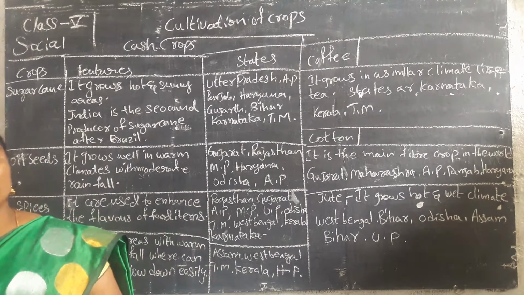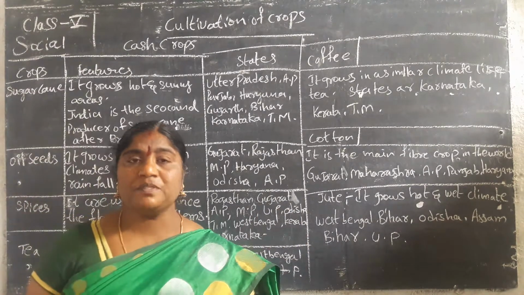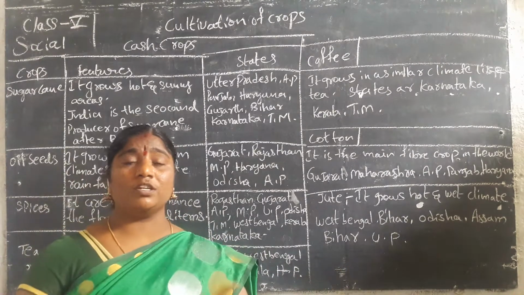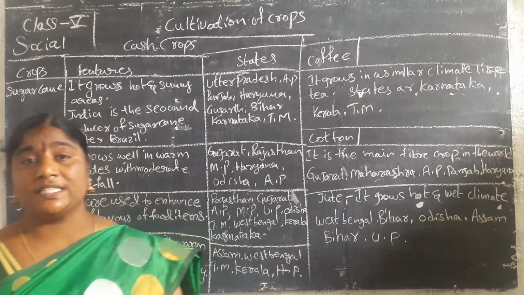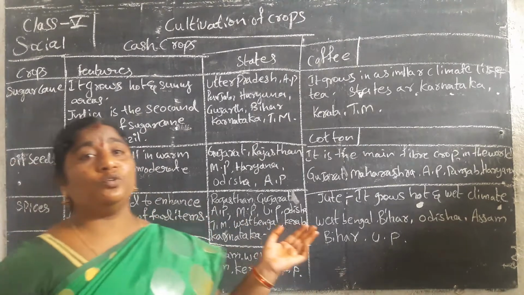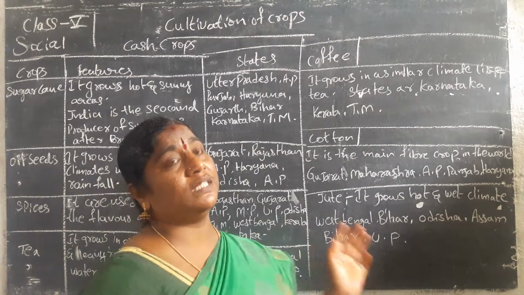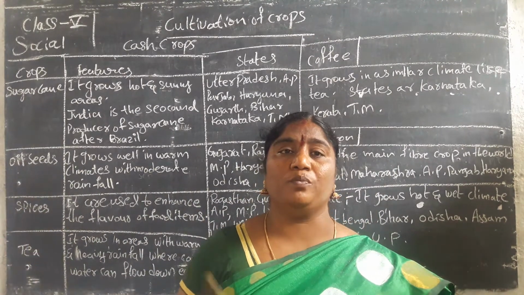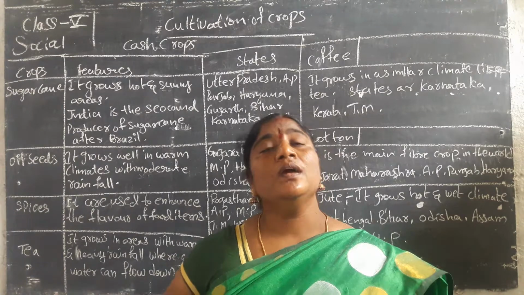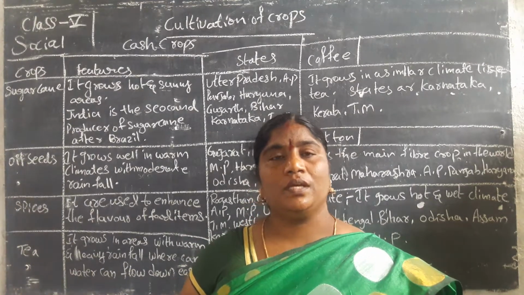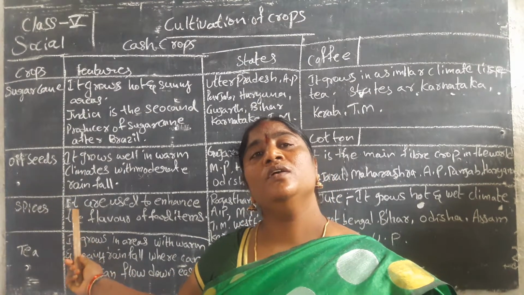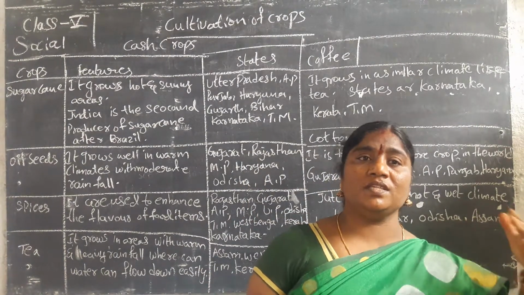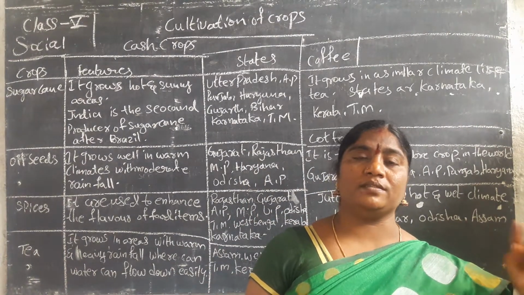These are the food crops. We learned about food crops and cash crops. Now I am not sending any worksheet through WhatsApp. From the lesson, make a list of the food crops and write a table mentioning the cash crops, their features, and the states producing them. Make that list and table; this is the worksheet, and you must send it through WhatsApp.